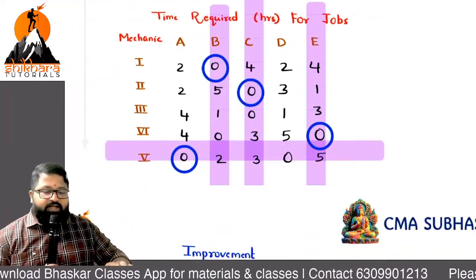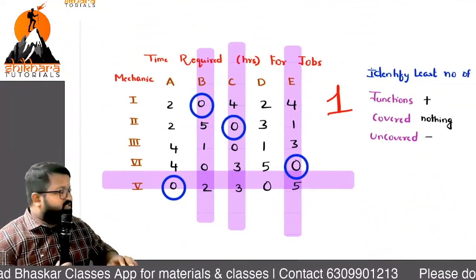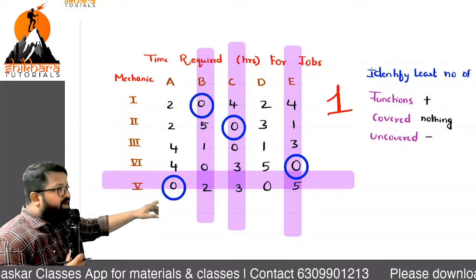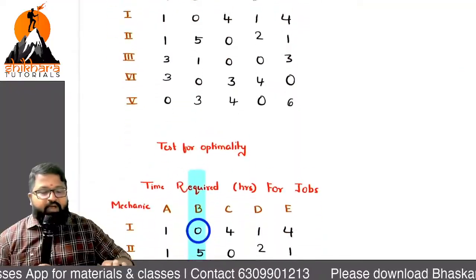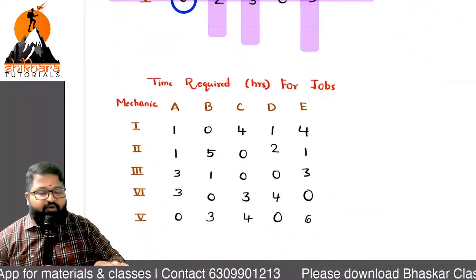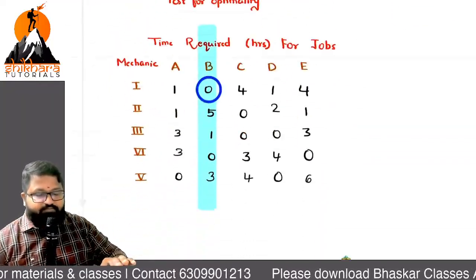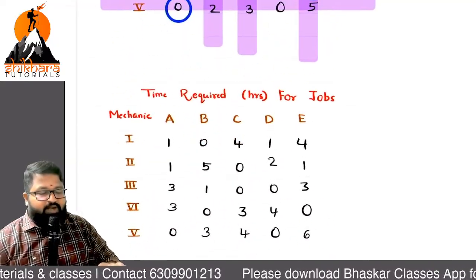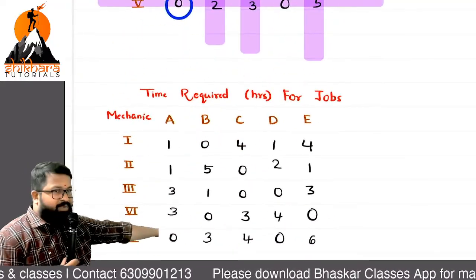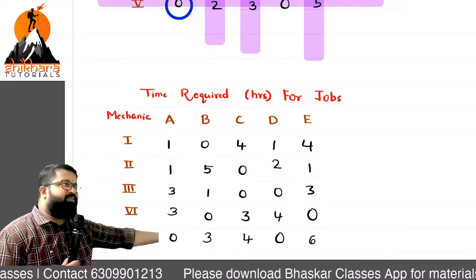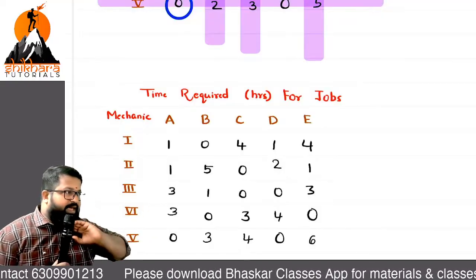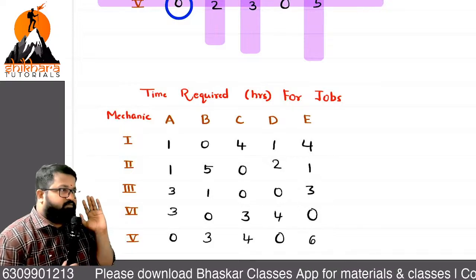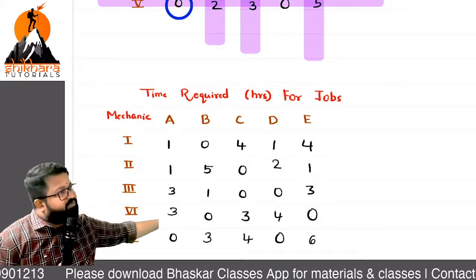Now I identified the least number. What is the least number? 1 is the least number. So 1 should be added where? It should be added, and I formed a new matrix. This is a new matrix. You try to form this matrix and compare your answer with my answer. Do not copy the things on the screen. Exceptional cases, if you are late. Done with this point?